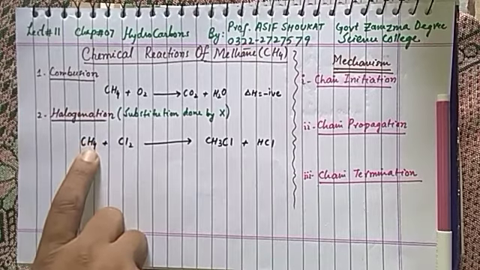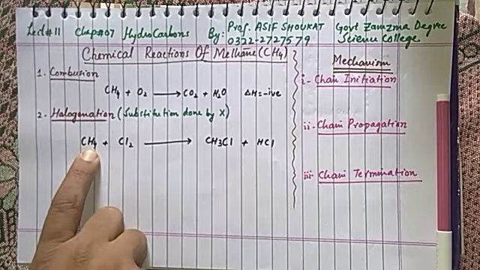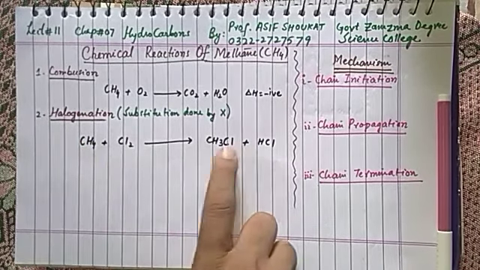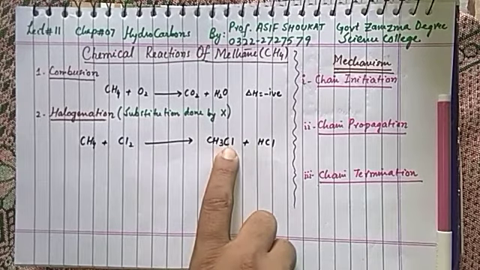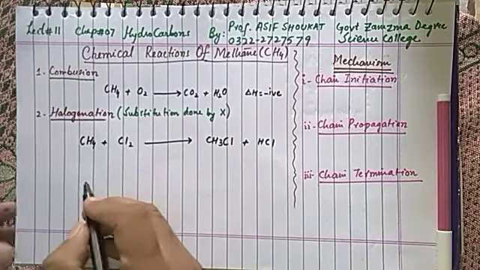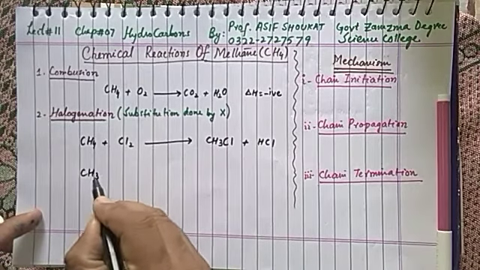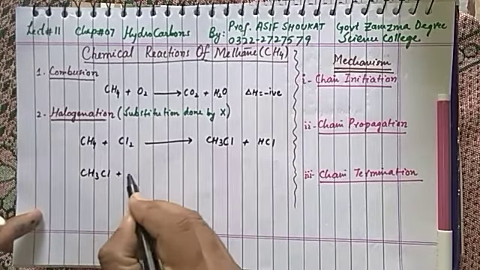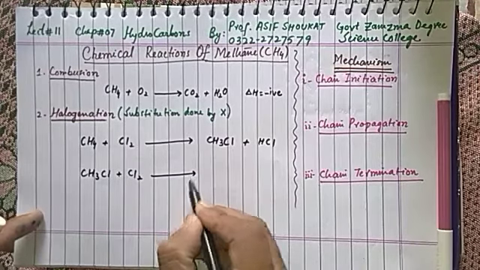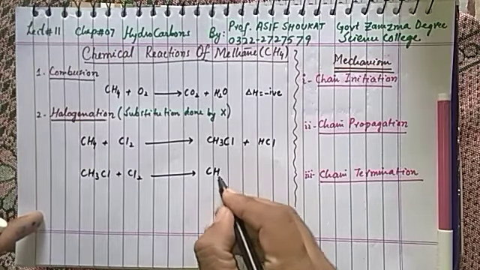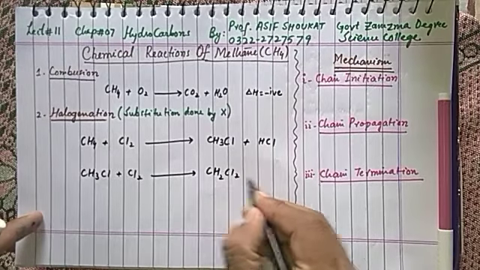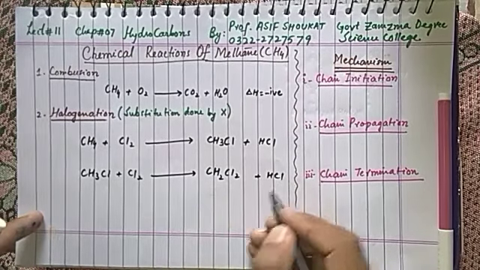But the important thing is there are 4 hydrogens. In this reaction, only one hydrogen is being replaced with chlorine. So this reaction will continue further and it will replace one more hydrogen, giving CH2Cl2 along with HCl.